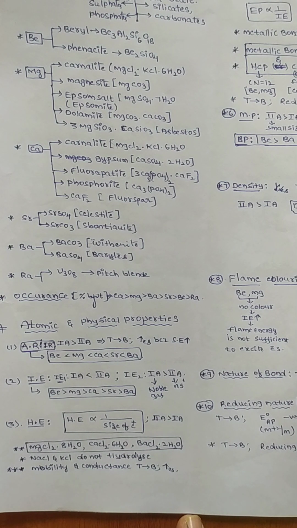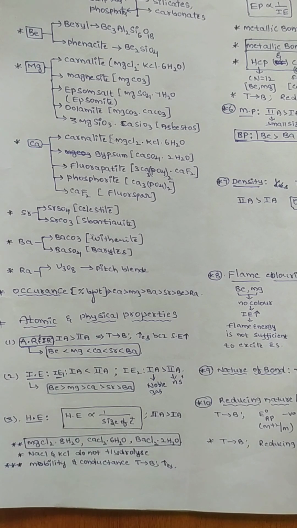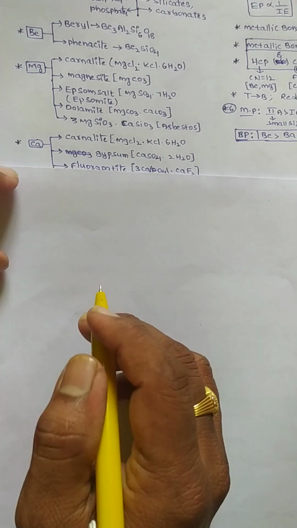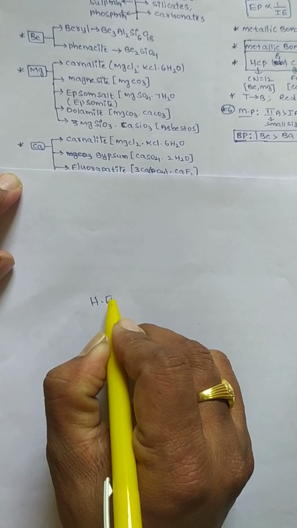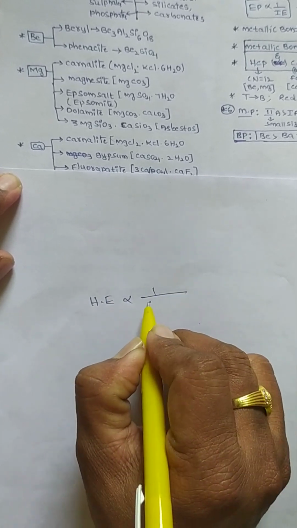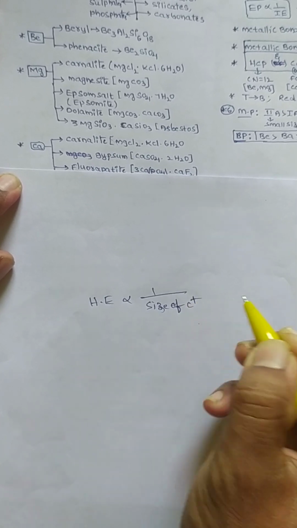Next, coming to hydration energy. As the size of the cation increases, hydration energy decreases, because polarizing power decreases. Hydration energy is inversely proportional to the size of the cation.